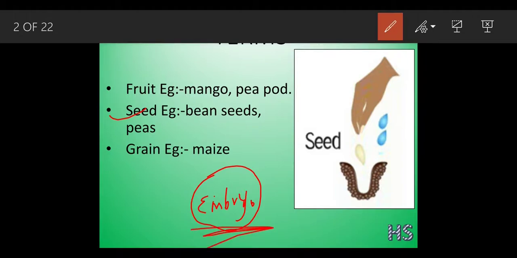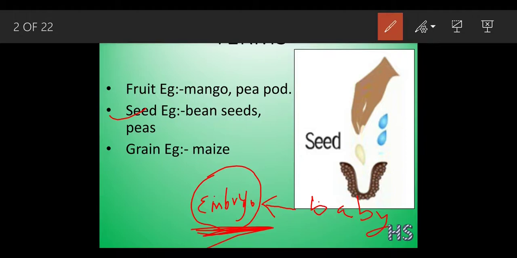What does embryo mean? You have already heard this in the human context and in the pollination chapter. In easy language, the baby formed inside the seed is called the embryo, and when it gets the proper amount of nourishment, it will turn into an adult.